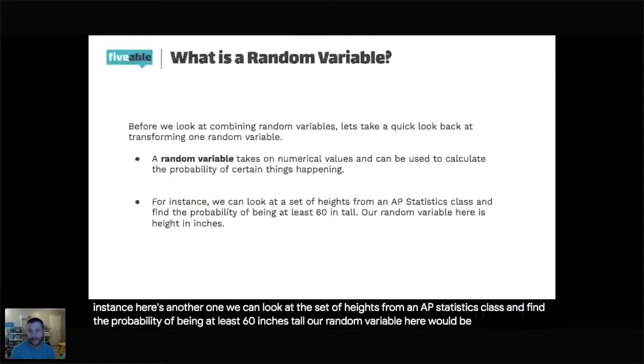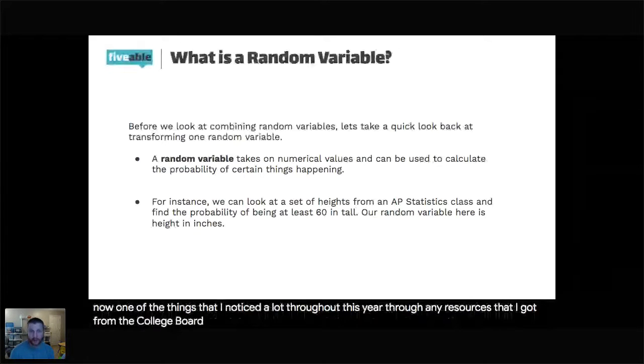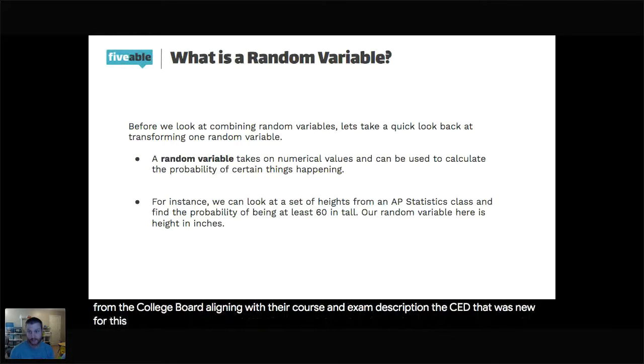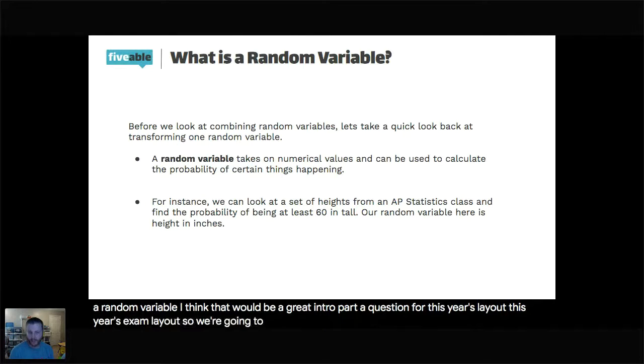One of the things I noticed a lot throughout this year, through any resources I got from the College Board aligning with their course and exam description, the CED that was new for this current exam, is there's a lot of emphasis on being able to define a random variable. I think that would be a great intro part A question for this year's exam layout. So we're going to touch on that and what you would need to do if the prompt is to define the random variable. What would you do?